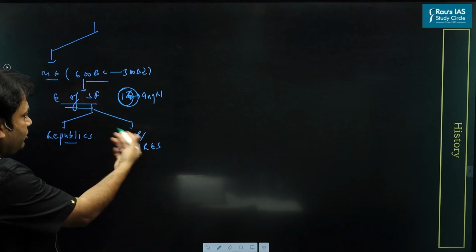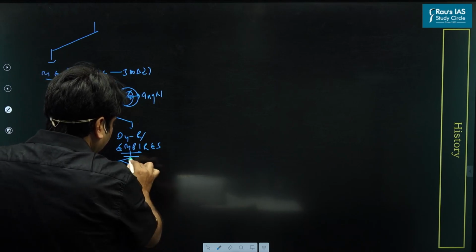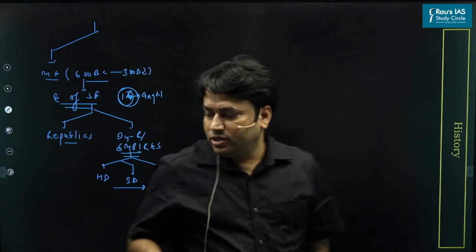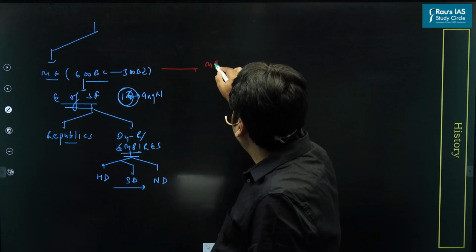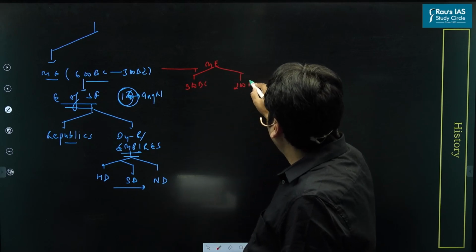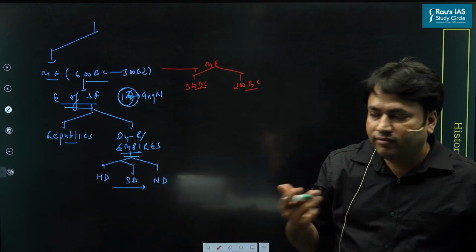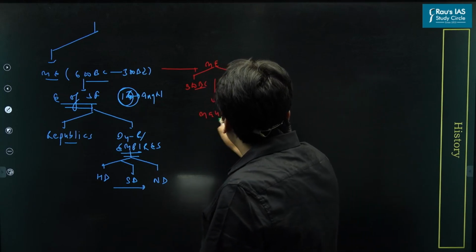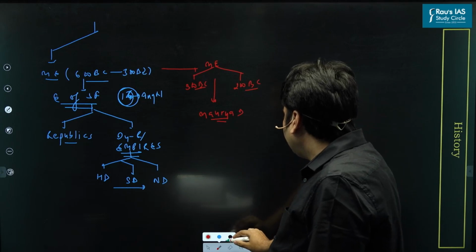Now look here. You have studied dynasties like the Haryanka dynasty, the Shishunaga dynasty, and the Nanda dynasty. So all this is in chronology now. Now come to the next important dynasty in ancient India: the Mauryan Empire. The general timeline of this Mauryan Empire is 300 BC to 200 BC. This is not an accurate timeline, it is a general timeline to discuss the development. And we see a very famous dynasty, the Mauryan dynasty, right?